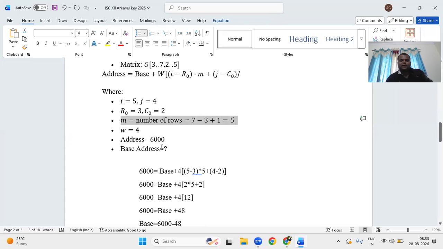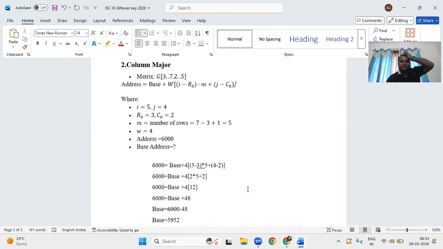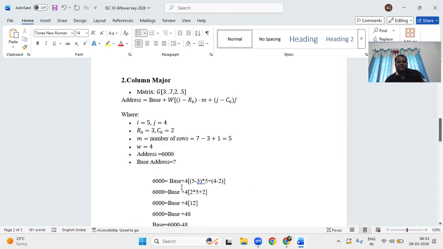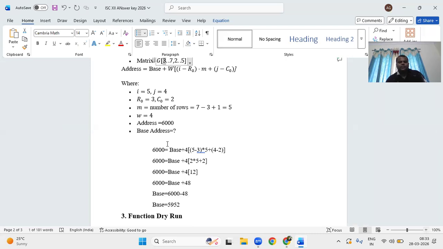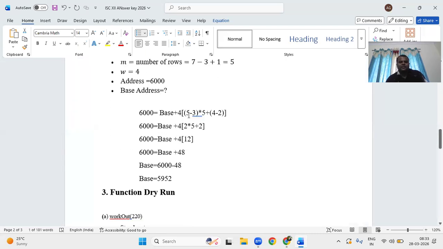Right? Now the address is given. We can put all the values. Address is 6000 to base, I w size is 4, into I value 5 minus r0 which is 3. Next into number of rows is 5 plus j minus j value is 4 and column 0 is 2. Right? Now we can do step by step. Base plus 5 minus 2, 2 into 5 plus 4 minus 2, 2.